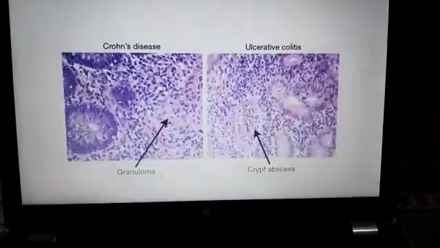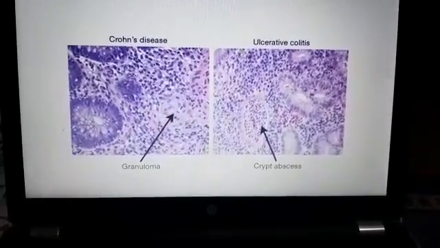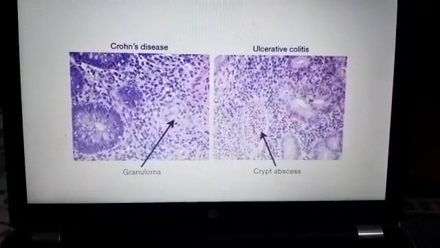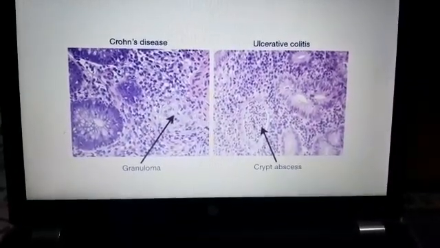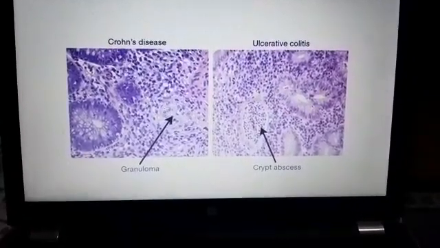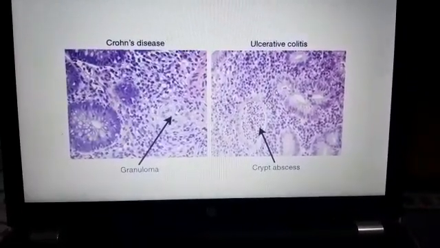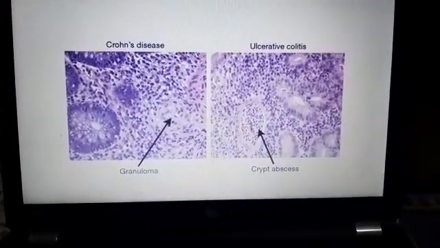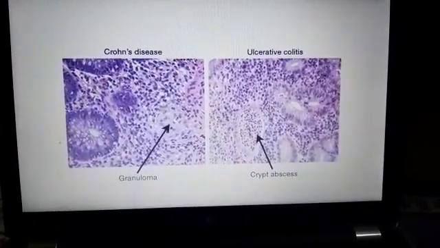Okay. And on microscopy, in Crohn's disease, there will be transmural inflammation of the entire wall, and formation of non-caseating microgranulomas here. Ulcerative colitis is only superficially involving the mucosa and submucosa with inflammation there. Sometimes crypt abscess formation is also seen.